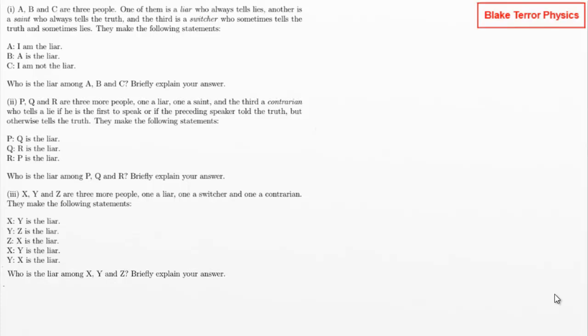Hello, this is question 6 from the 2008 MAT. So this looks like the logic question. We had a similar thing for question 6 in 2007. We've got A, B and C are three people.